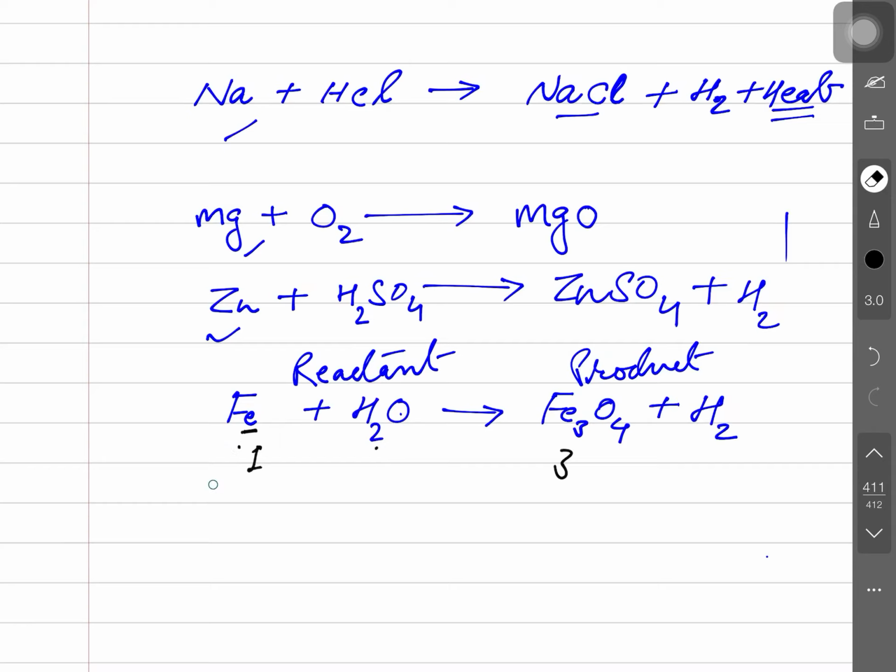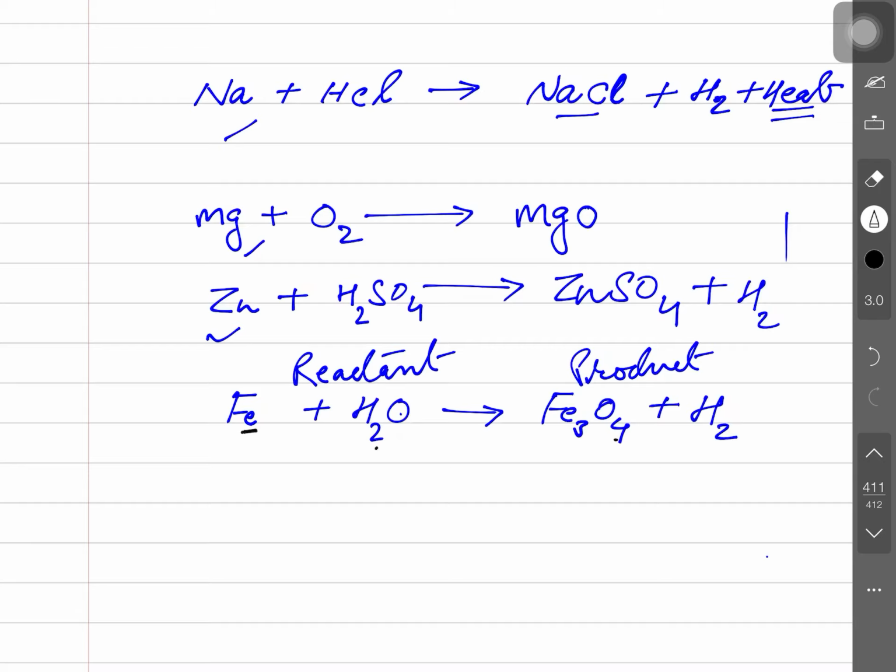On the other hand, the hydrogen atoms: 2 hydrogen atoms are here, and here 2 hydrogen atoms. But as a reactant, oxygen is 1, and here oxygen is 4 atoms. So is it a balanced chemical equation? No, this is not a balanced chemical equation, so we need to balance it. Now the question arises, how do we balance it?